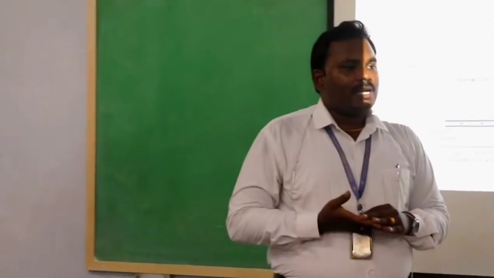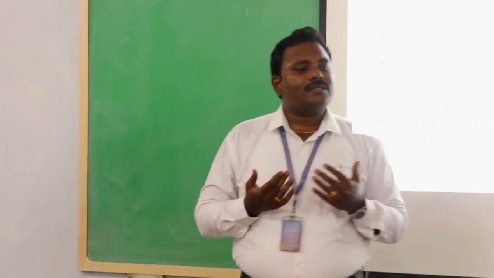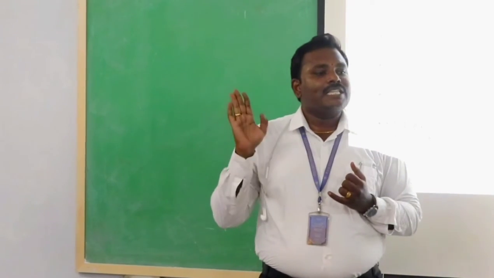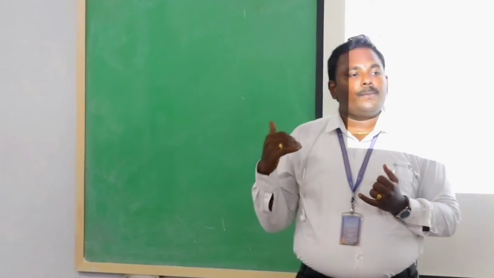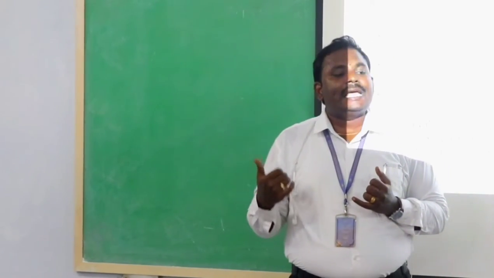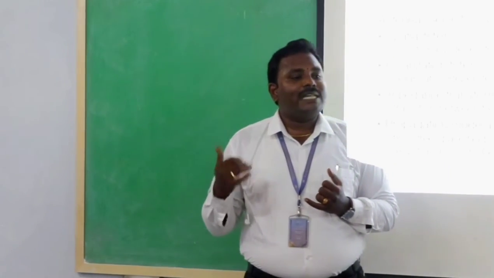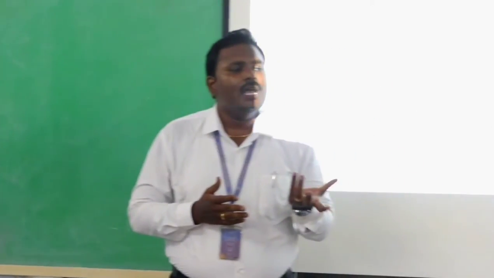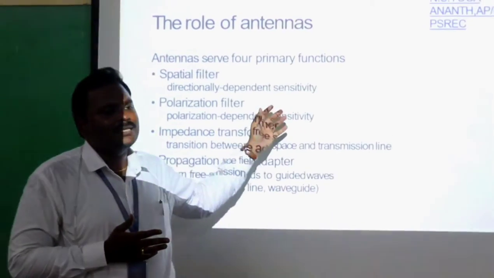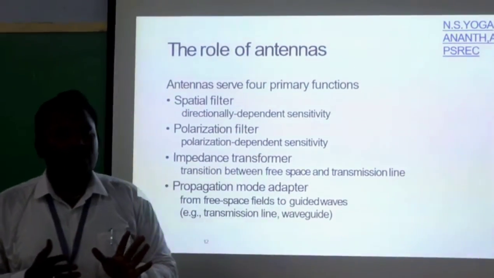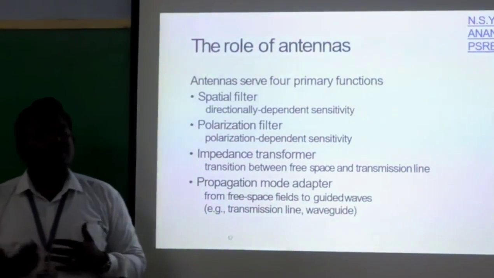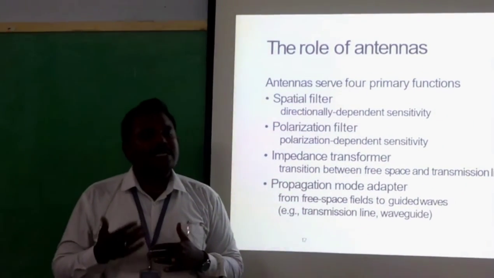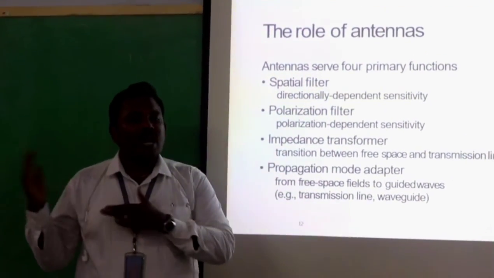Next is the role of antennas. Antennas serve four primary functions. The first is a spatial filter, the second is a polarization filter, the third is an impedance transformer, and the fourth is a propagation mode adapter. First, the spatial filter is directly dependent upon the sensitivity. Next, the polarization filter, where polarization depends upon the sensitivity. And the impedance transformer is a transition between free space and transmission line.